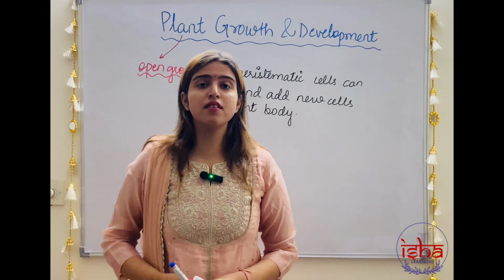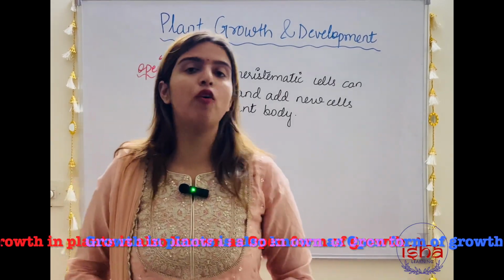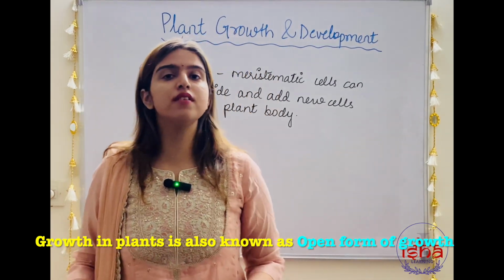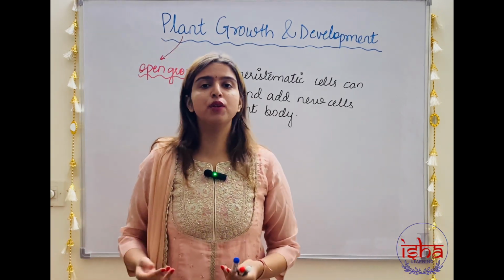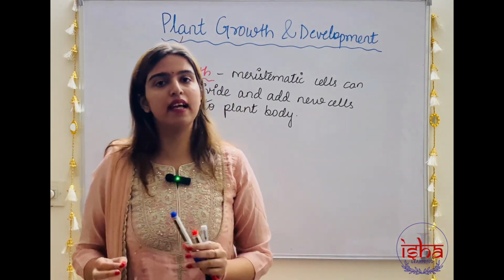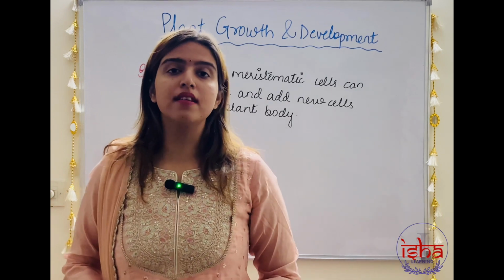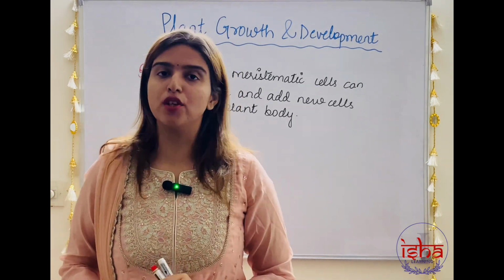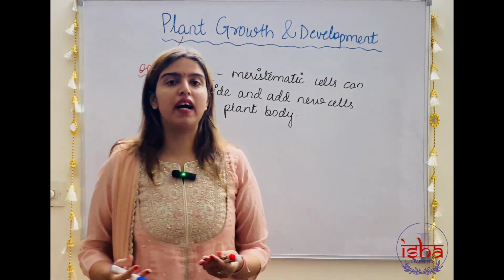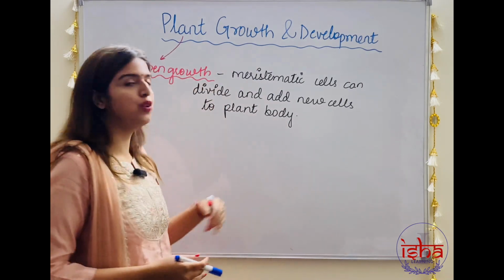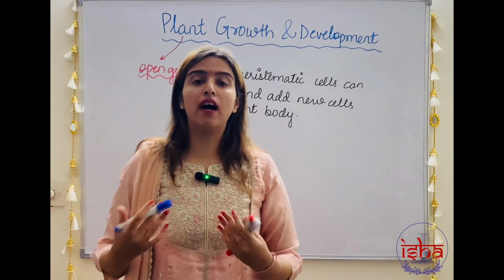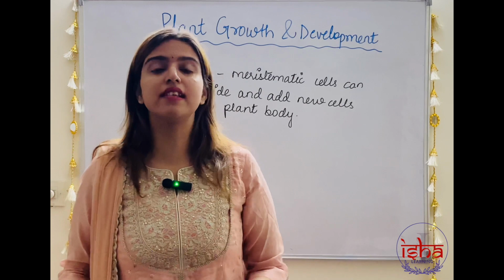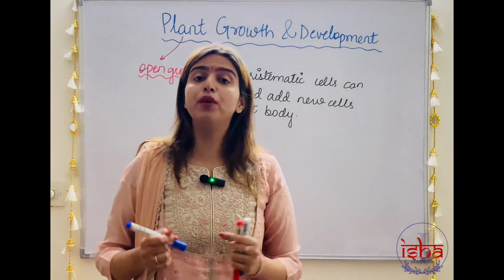Growth in plants is also known as open form of growth. Open growth is a phenomenon where the organism continues to divide throughout its life. What happens in plants is that we have meristematic tissues that continuously divide and add new cells to the plant body. So the plant is growing throughout its life. This is an open growth.